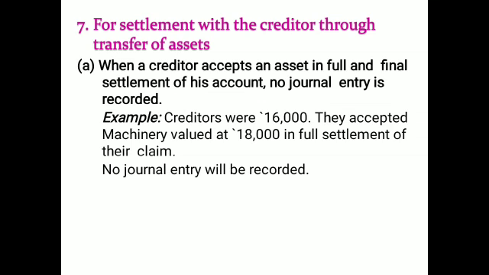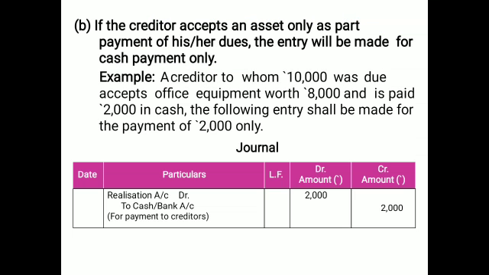Now, the further settlement with the creditors through the transfer of assets. That means when a creditor accepts any asset in full settlement of the account, then no entry will be passed. If a creditor agrees to take any asset as part settlement and the value of the liability is more, then the difference will be paid. Like 10,000 minus 8,000, the difference of 2,000 will be paid to the creditor. If the value of the liability is more, then the realization to cash entry will be passed.